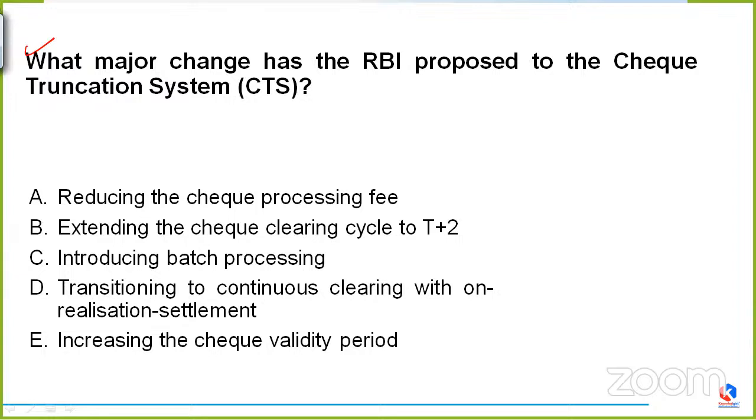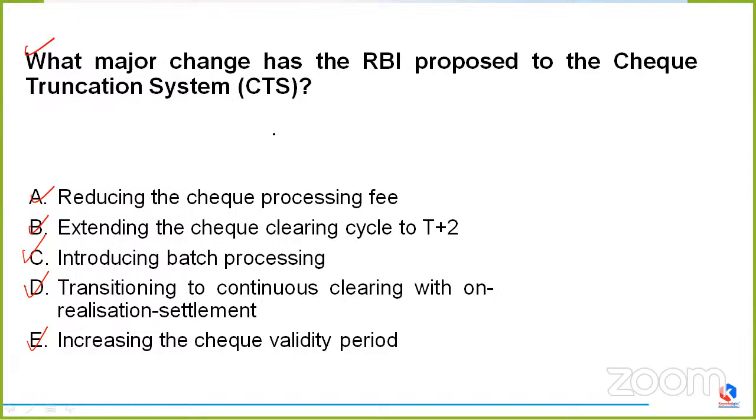What is it asking? What major change has the RBI proposed to the cheque truncation system, which is CTS? Option A, reducing the cheque processing fee; option B, extending the cheque clearing cycle to T+2; option C, introducing batch processing; option D, transitioning to continuous clearing with on-realization settlement; or option E, increasing the cheque validity period. What are we supposed to tell here? We have to tell the major change that the RBI has now proposed to the CTS. What is CTS? Do you guys know? What is the cheque truncation system?